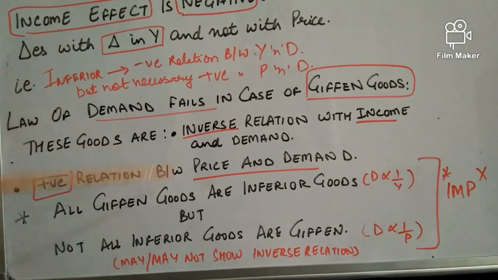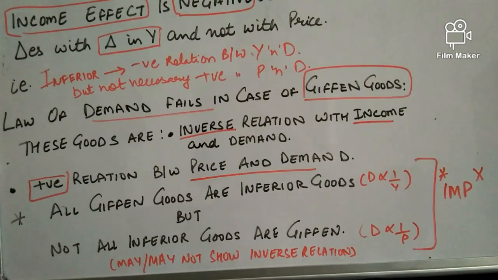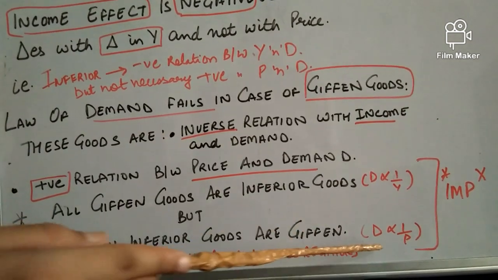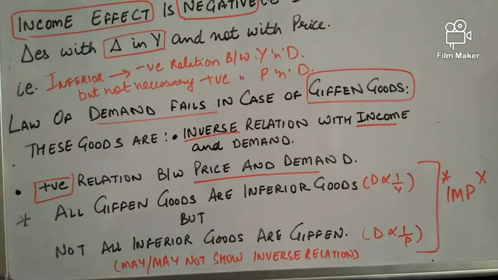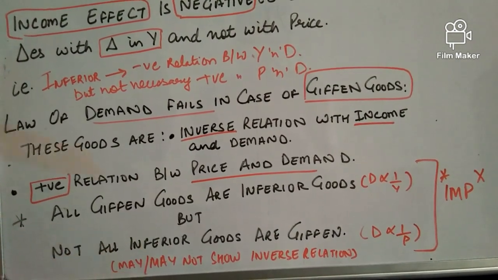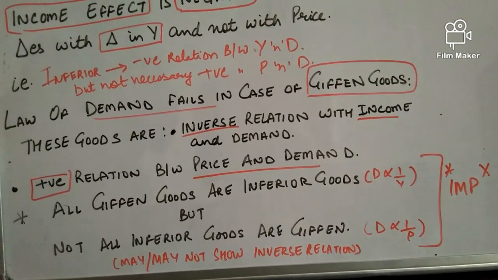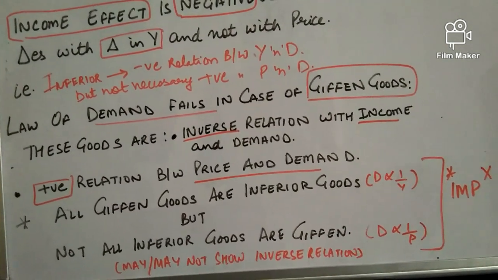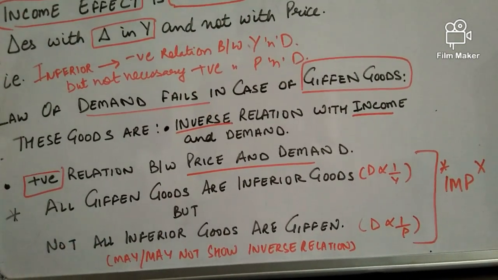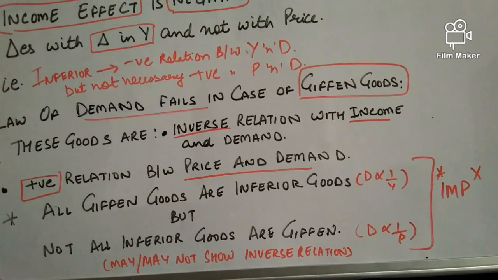But not all inferior goods are Giffen goods. It is not necessary that all inferior goods are Giffen goods. Why? Because demand is inversely related to the price of the commodity. Therefore, as we studied above, it is not necessary that an inferior good shows positive relation between price and demand. It may or may not show it, but Giffen goods always show the relation.